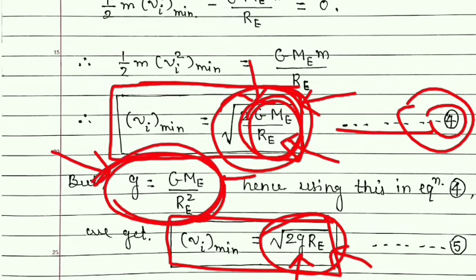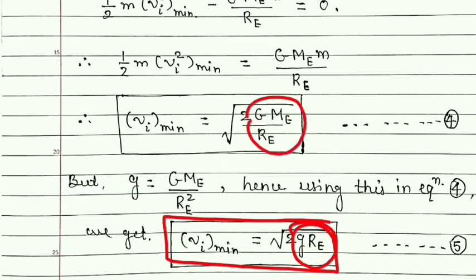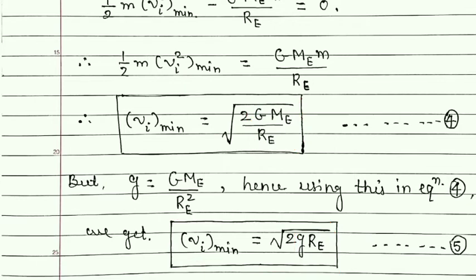So if we use this concept in equation number 4, then we will get this equation. Here also you can see this small g and Re are constants and their values are known to us. So if we put the values of these constants in this equation, then we can get the value of escape speed on the earth.